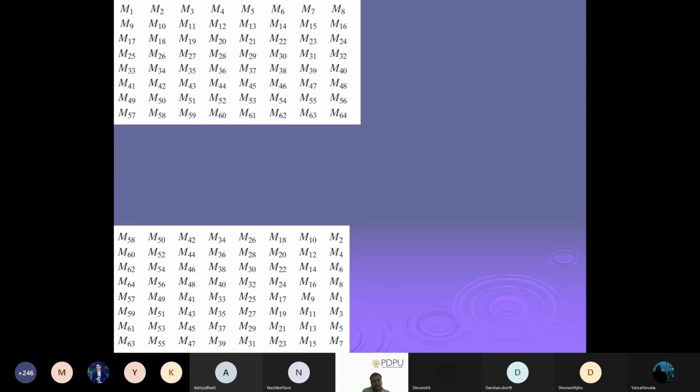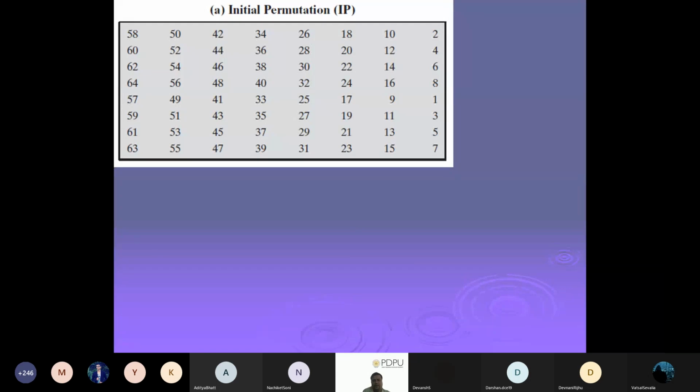Let me try to ask you in a different way. Can anyone try to explain these two blocks? Consider it like a puzzle. Let me go back. This is what you are seeing here: the bit arrangement, right? We have 64 bits. Here it is the bit number. You can see it starts from 1 and goes up to 64, right? For example, 1.